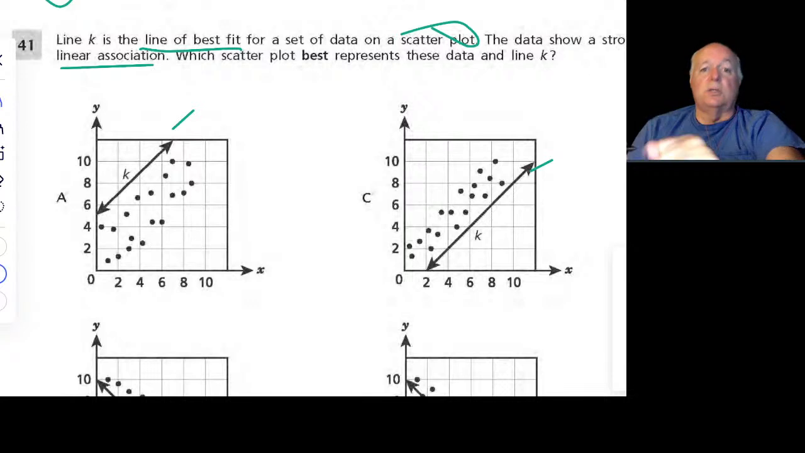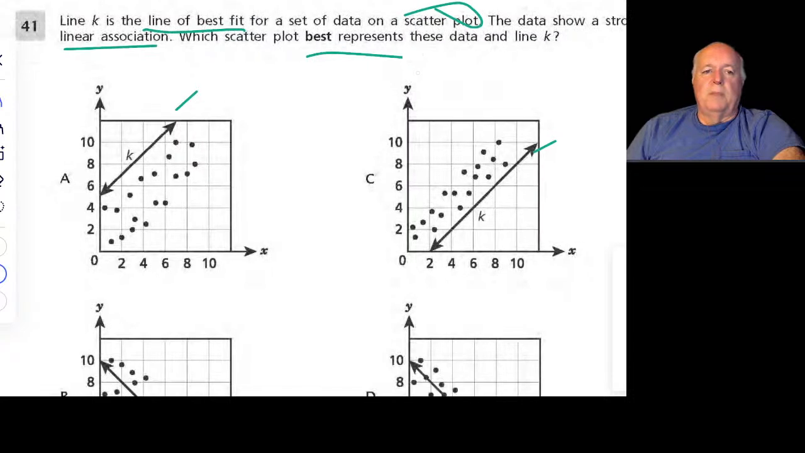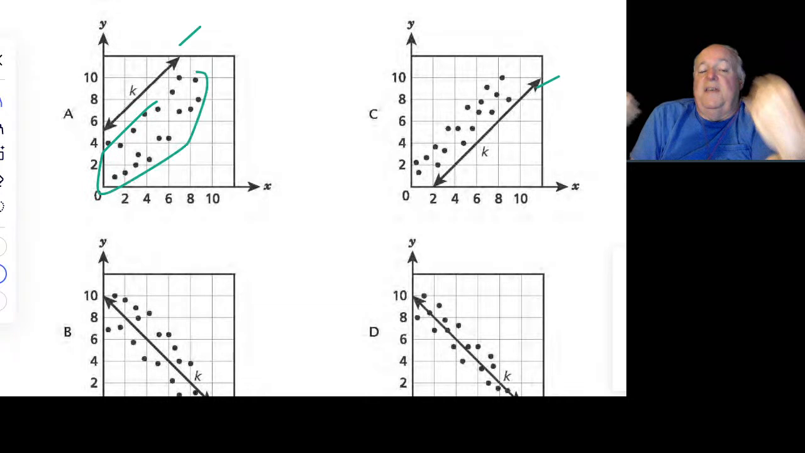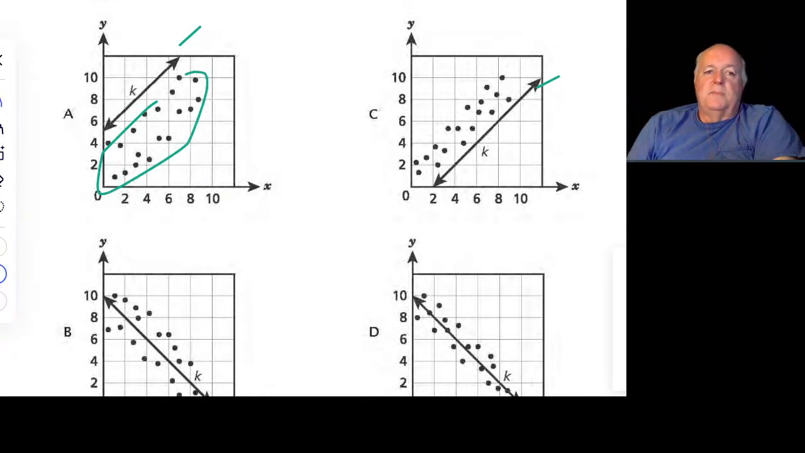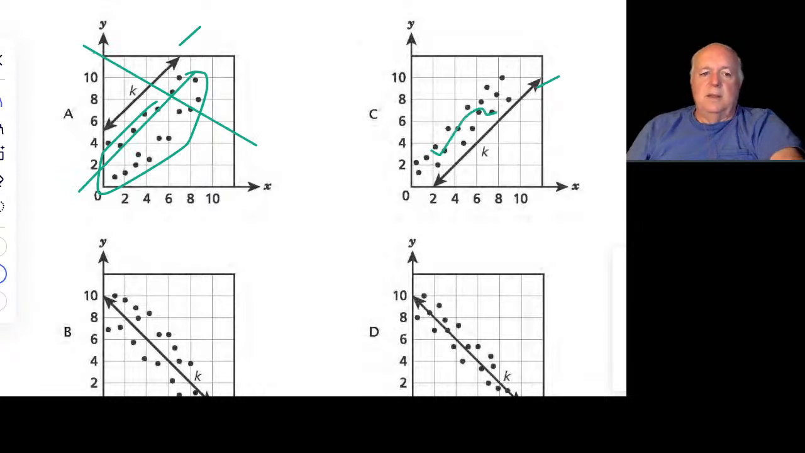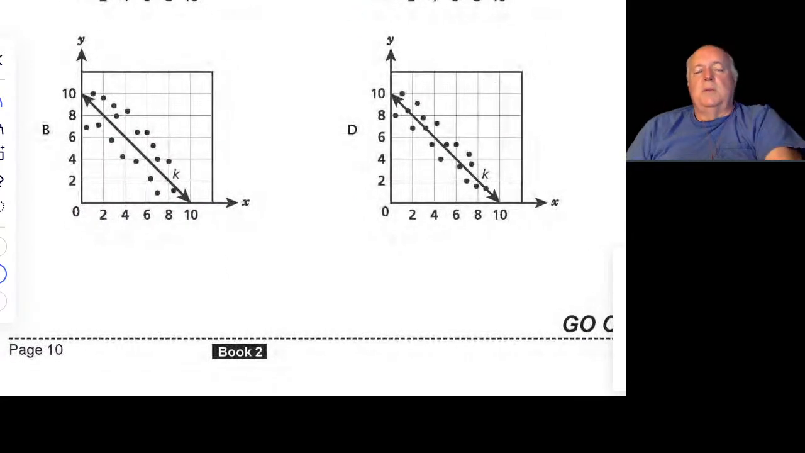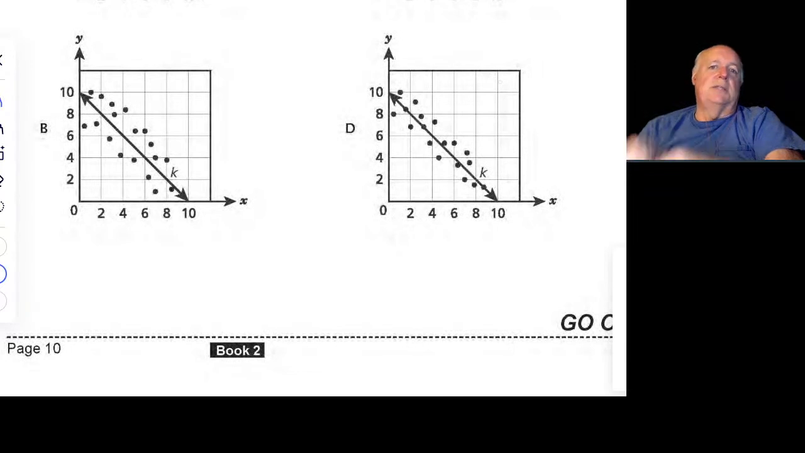Strong association. If you just look at these, all the dots are below K, and the line of best fit should at least go through them in some manner, but it's above them, so this is out. This is the opposite. All the points are above, so that's no good for the same reason. Now we're going to look at B and D. These do have lines going through the dots. Because it said strong, it's talking about super strong.